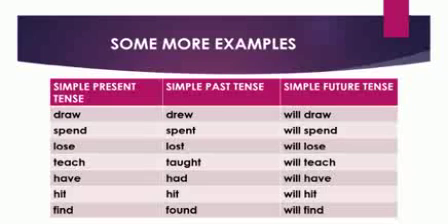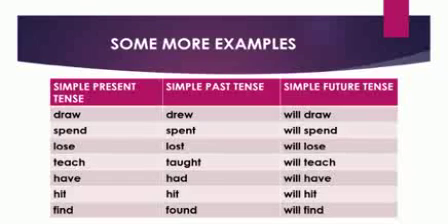Raj drew a joker very nicely. Raj will draw a joker. So here draw, drew, will draw. Next word is spend, spent in the past tense, will spend in the future tense. Next word is lose, lost, and in the future tense it will be will lose. Teach, in the past tense it will be taught. In the future tense it will be will teach.